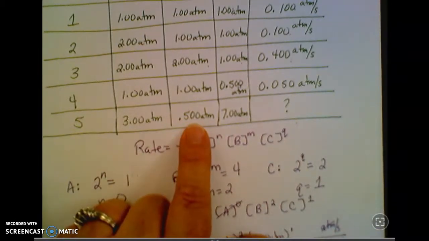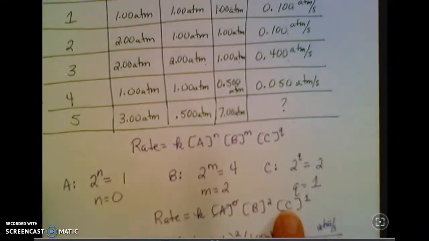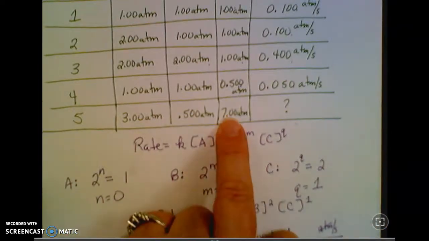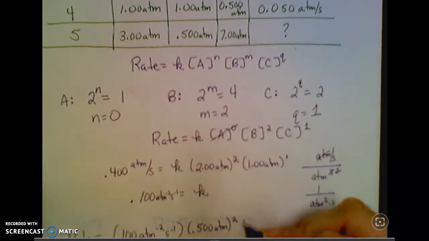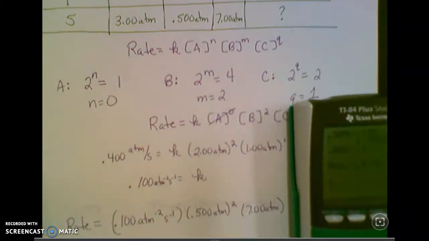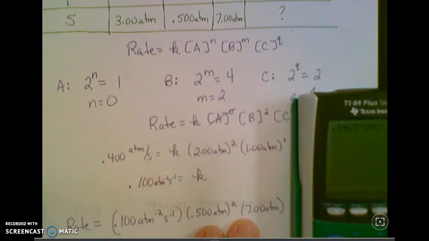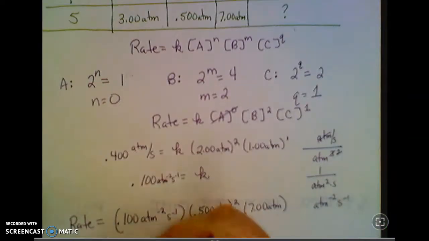So concentration of B is 0.5 atmospheres squared times C to the first, which is 7. So math's even easier here, just multiply. 0.1 times 0.5 squared times 7, and you get 0.175.